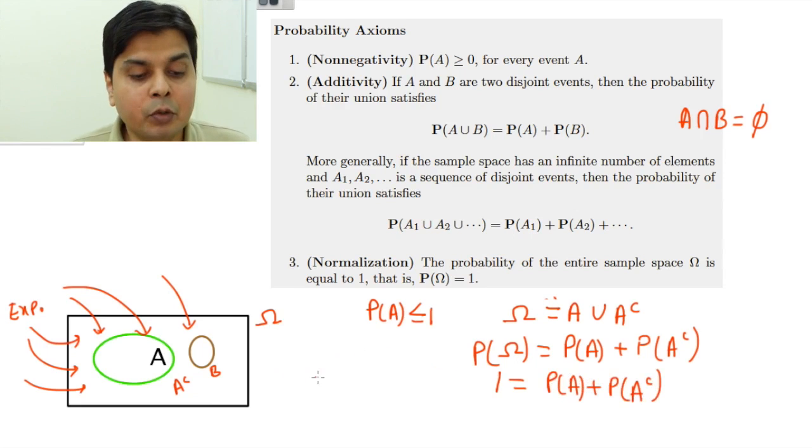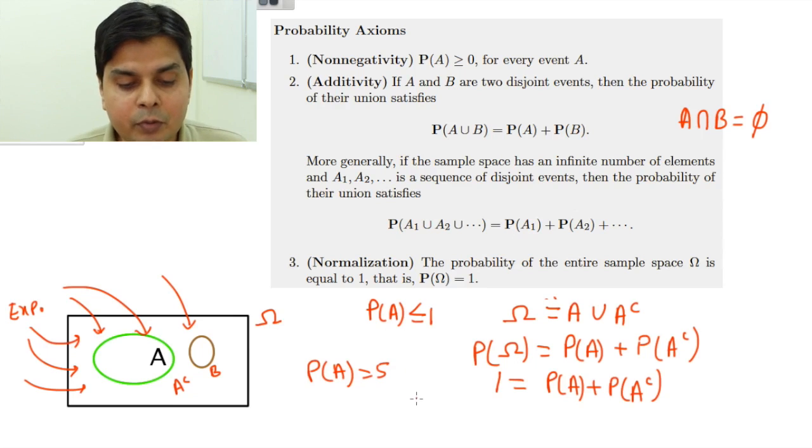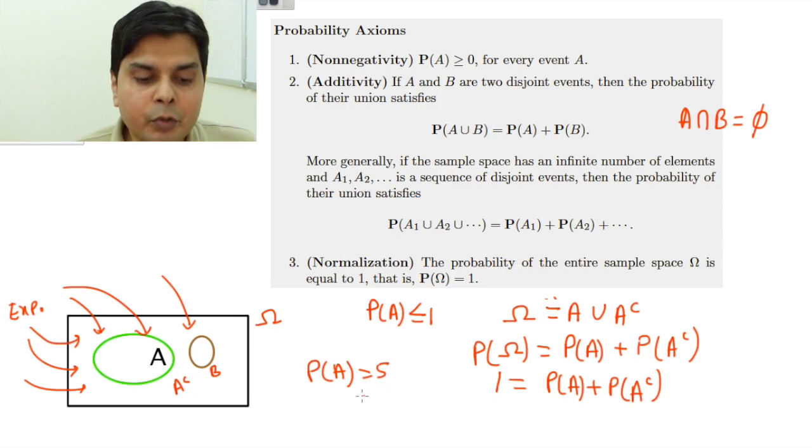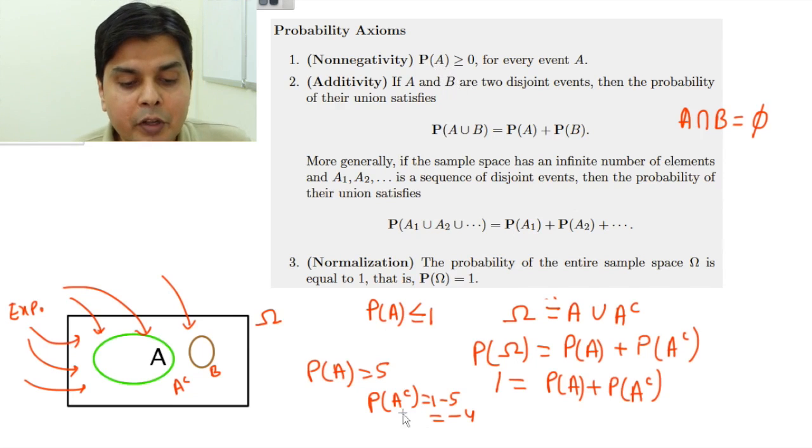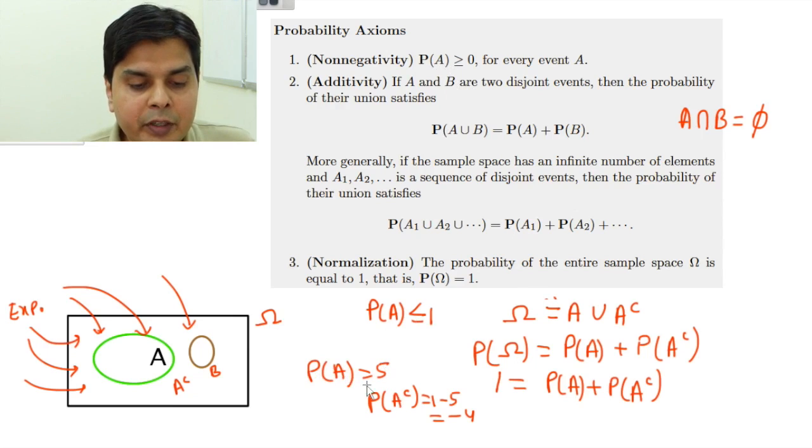Now suppose somebody said that okay, P(A) is equal to 5. Is it possible? No, it will not be possible. Why it will not be possible? Because if your P(A) is 5, then what will be your P(A complement)? P(A complement) will be 1 minus 5, which is minus 4. Now A complement is also an event. So if the probability of A complement is minus 4, it means it is violating the axiom that P(A) has to be greater than or equal to 0. So for none of the events your probability can be more than 1.